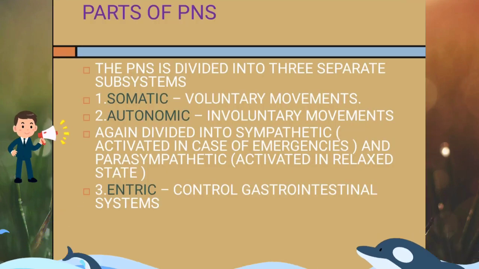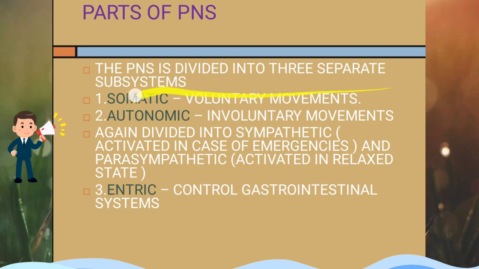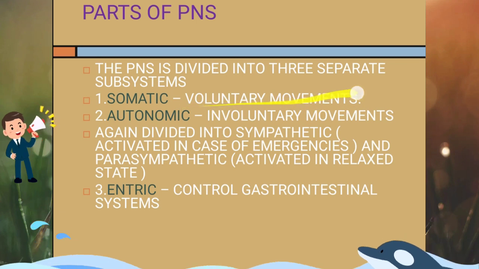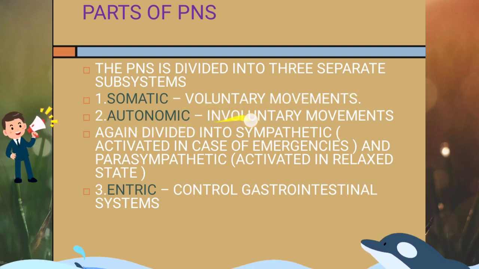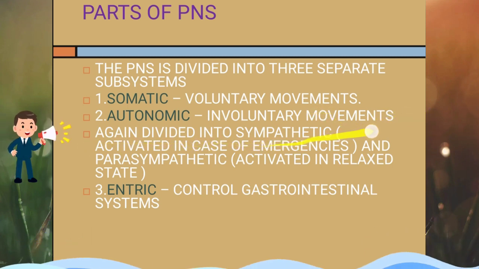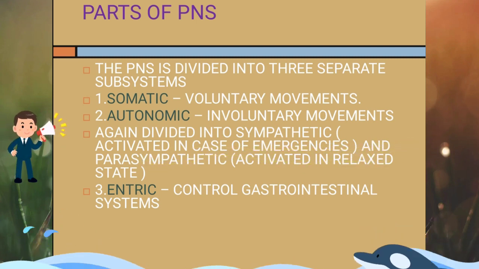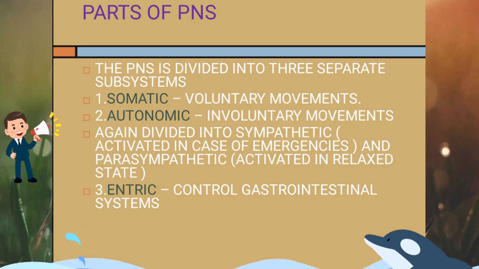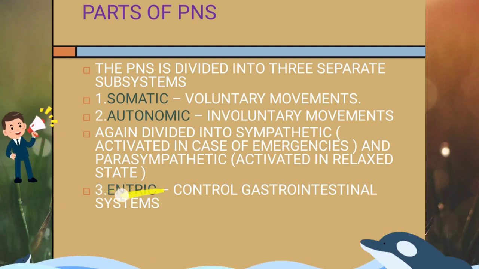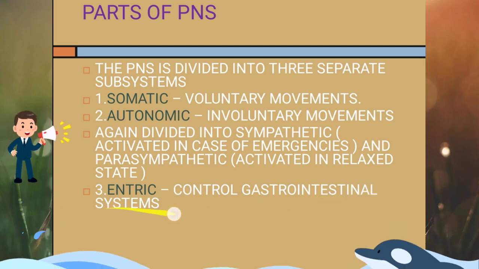Now we will discuss parts of peripheral nervous system. Peripheral nervous system is divided into subsystems. First one, somatic peripheral nervous system. This deals with voluntary movements. Next is autonomic. It deals with involuntary movements. Again, autonomic is divided into sympathetic and parasympathetic. Sympathetic is related to cases of emergencies, and parasympathetic is related to the relaxed state of our body. Then the last division of peripheral nervous system is enteric nervous system that controls gastrointestinal systems.